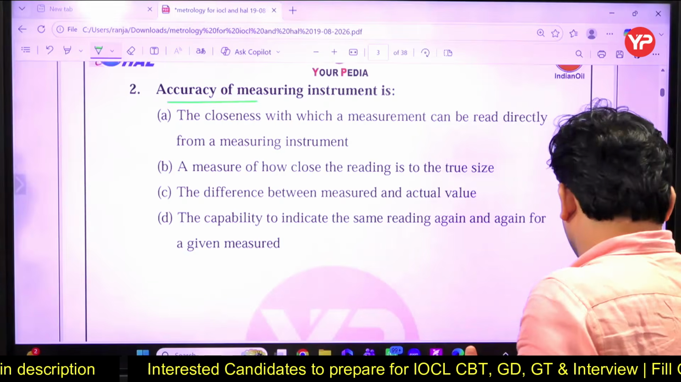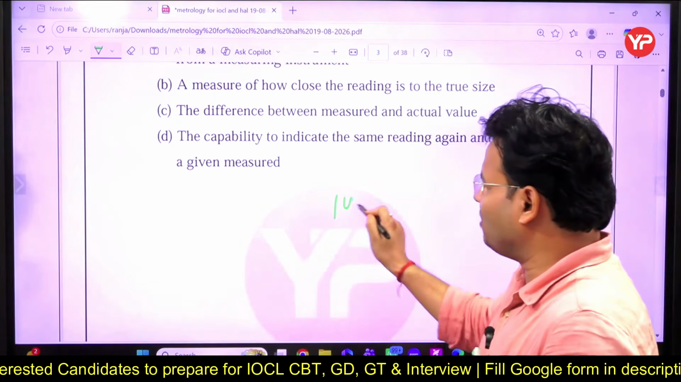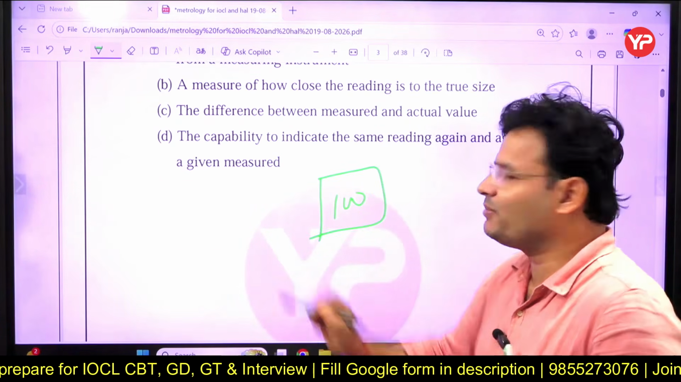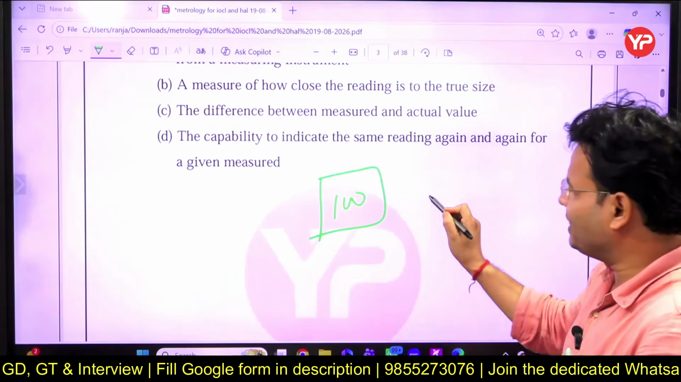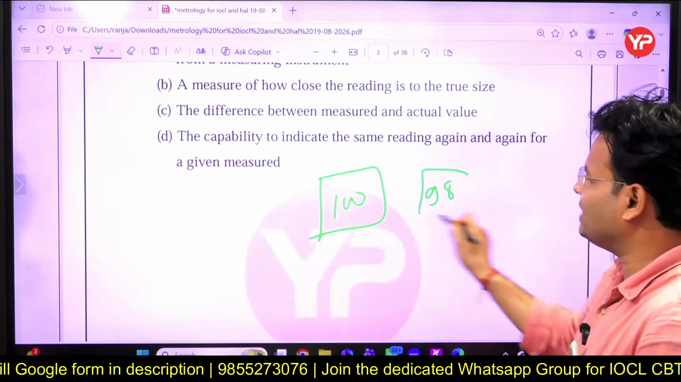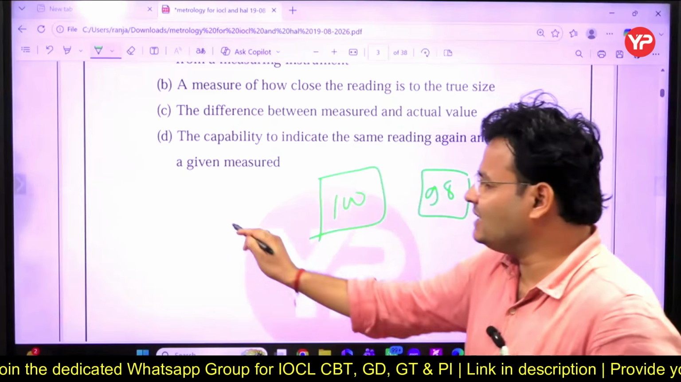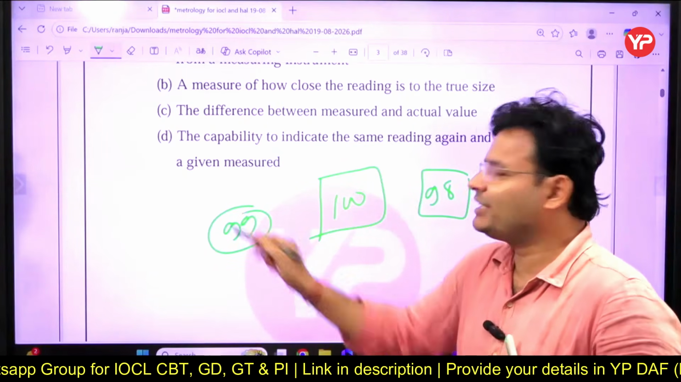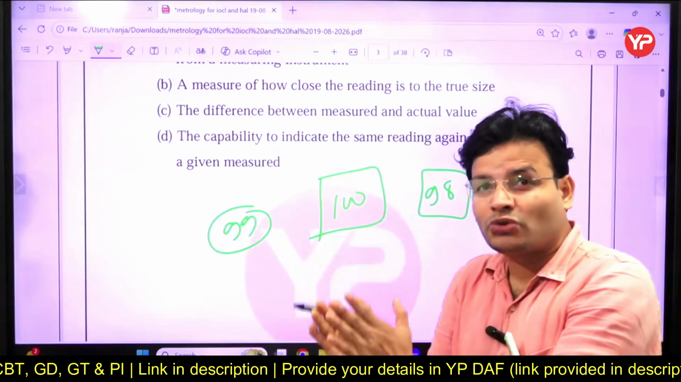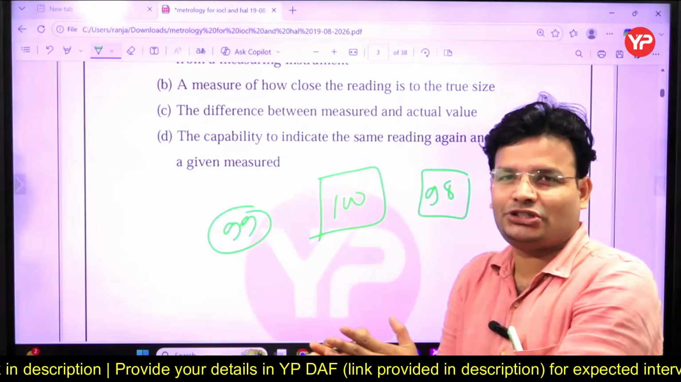Suppose you are going to give an exam, and the total marks of your exam is 100, right? And you get 98 marks. That means you are very accurate. If you get 99 marks, you are accurate. Accurate means how close to the true value. That is the meaning of accuracy.